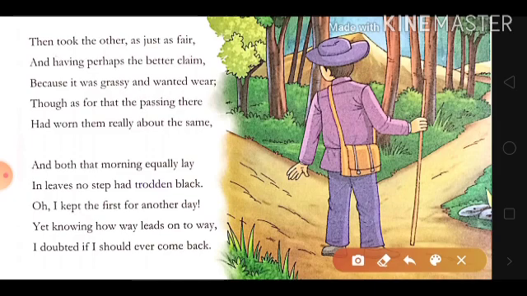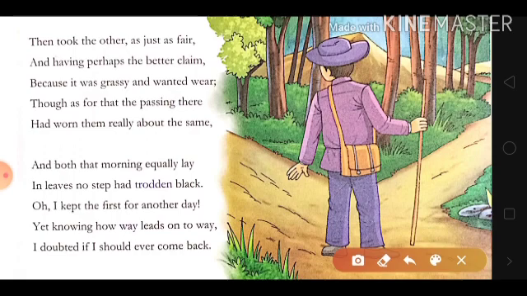So after he walked on the path for some distance, "though as for that the passing there had worn them really about the same." What does that line mean? After he walked on the path for some distance, he realized that both paths had been worn out the same way. Both the paths were almost the same, similar and worn out.